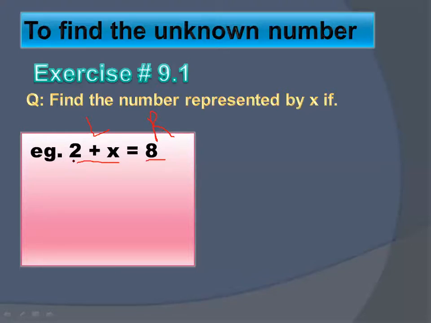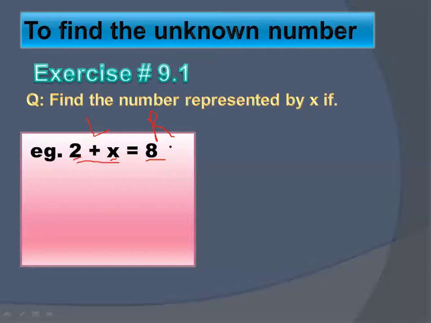So simply you will move this constant. 2 is your constant. You will shift this constant onto the right side. Why are you shifting it to the right side? Because you have to find out the variable x. So for this, the rule you will follow is you will shift the constant from the left side to the right side.